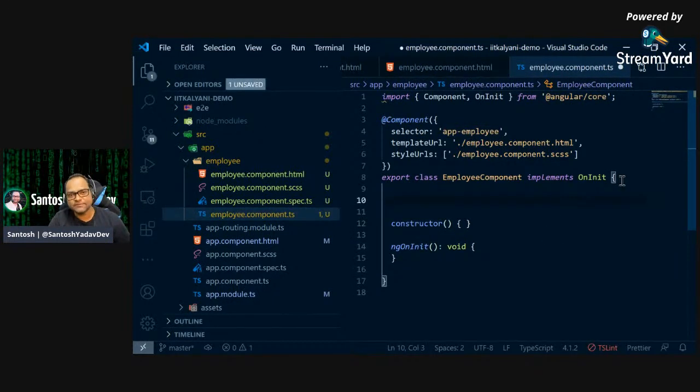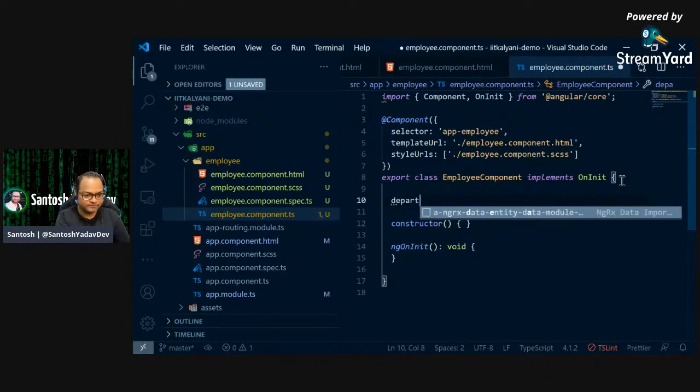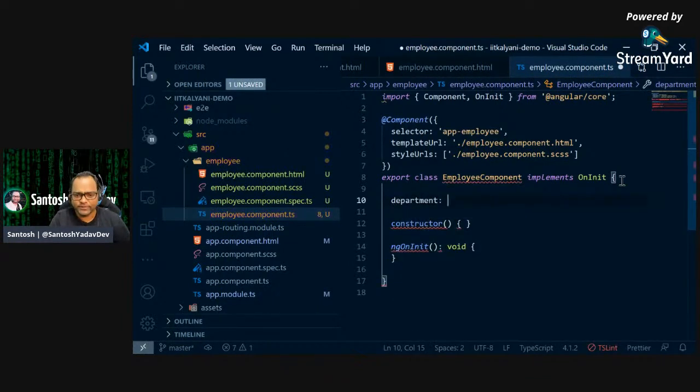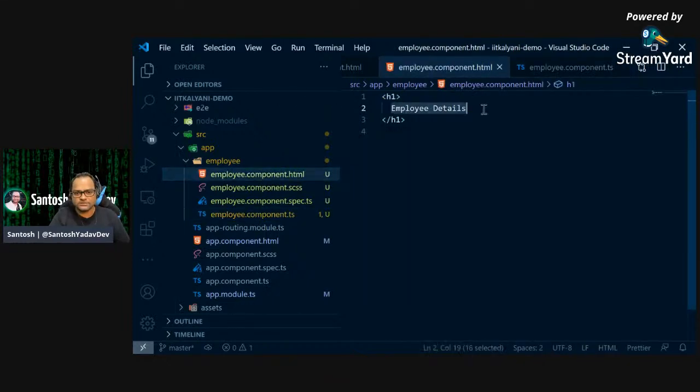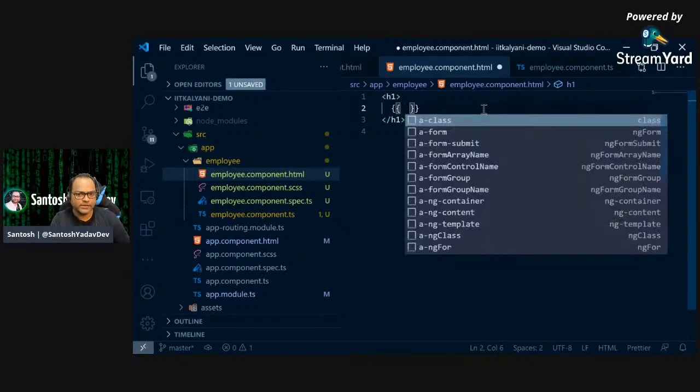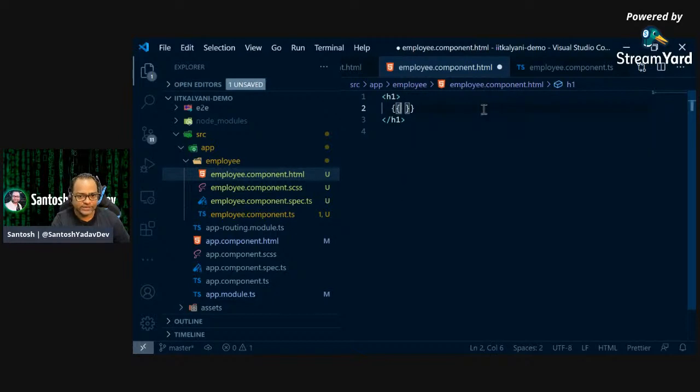So let's say I have to bind something on my HTML, I have to show some data on my HTML. And here I'll say, okay, there is, let's say, a department property which we are defining inside my class. So I'll say, okay, this is department. And let's say I have some value. For example, this is IT. And I want to display this IT. So you can just put double curly brackets and you can use the variable name. You will see here, I'll also get IntelliSense as we type. So I can just say department.